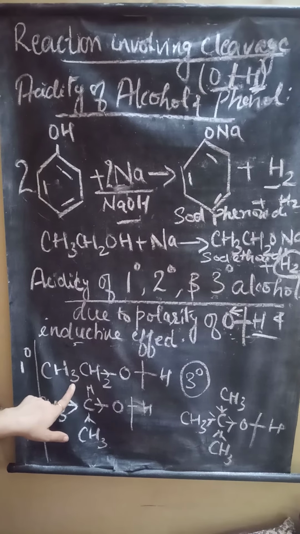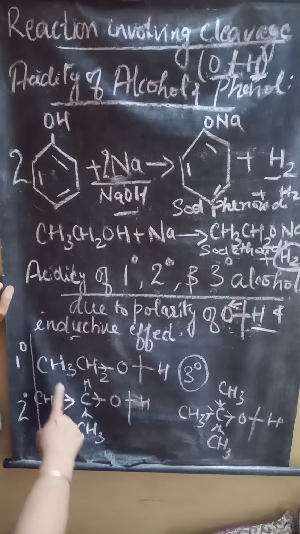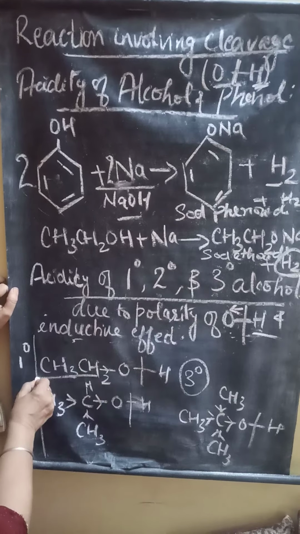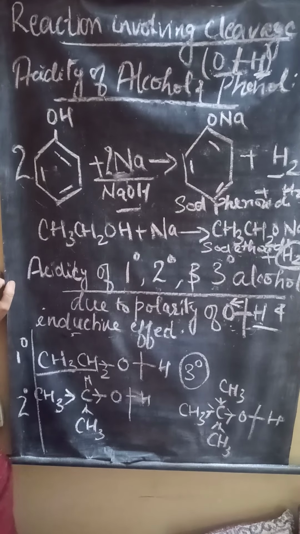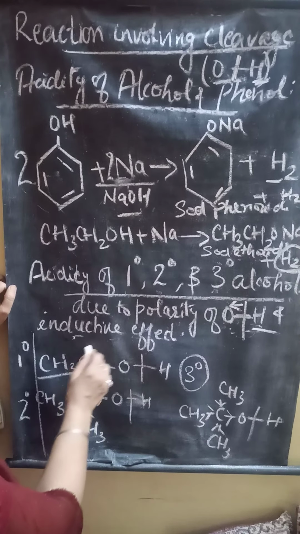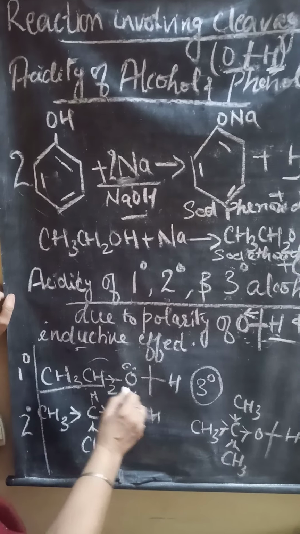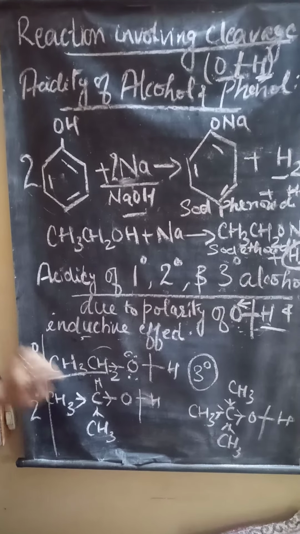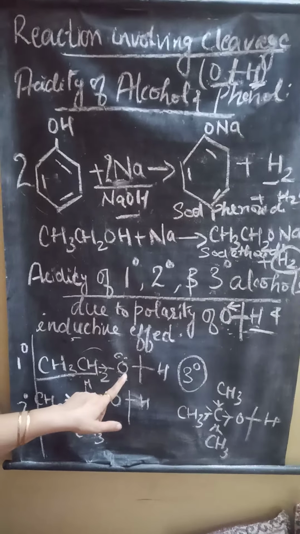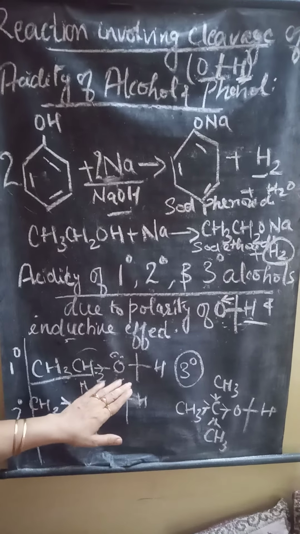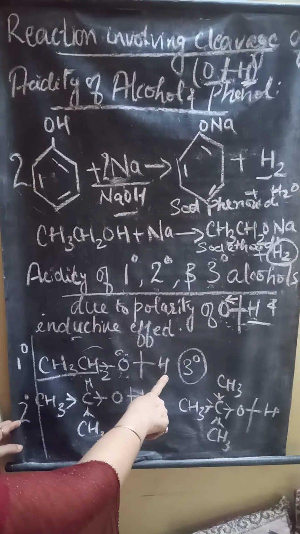And second is the inductive effect. The inductive effect is the addition of an alkyl group to this alcohol. Now you can see in primary alcohol there is only one alkyl group attached to it. As you know, children, an alkyl group is an electron donating group. So when it donates electrons to oxygen, oxygen has its own electrons and receives more from the alkyl group. In primary alcohol, still the electronegativity of oxygen is there, having the tendency to withdraw electrons. So it releases its hydrogen from 1 degree more easily.